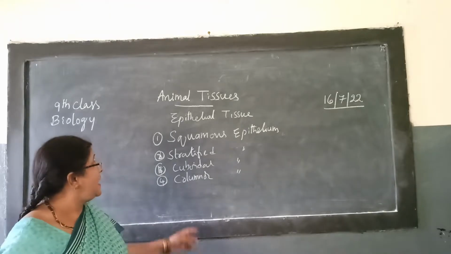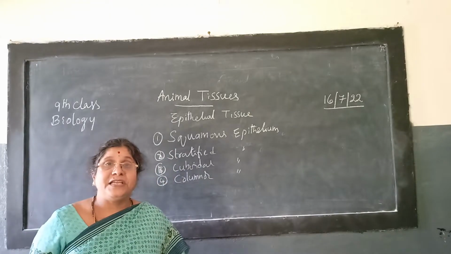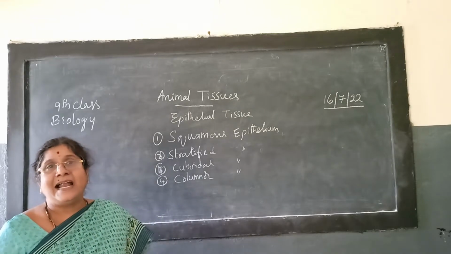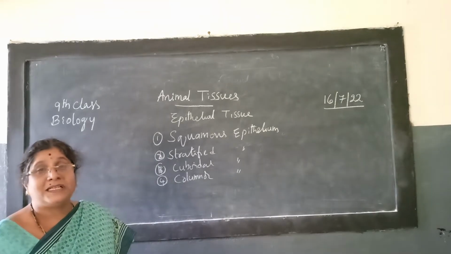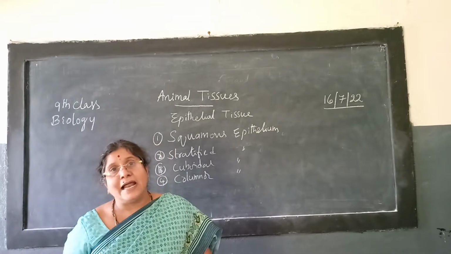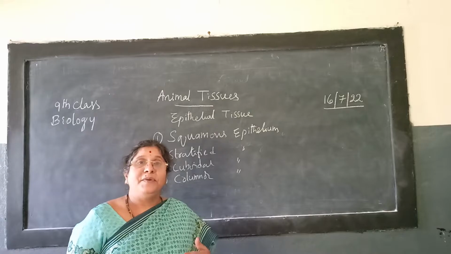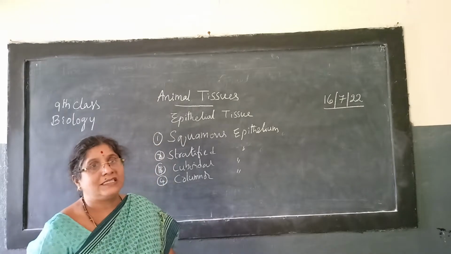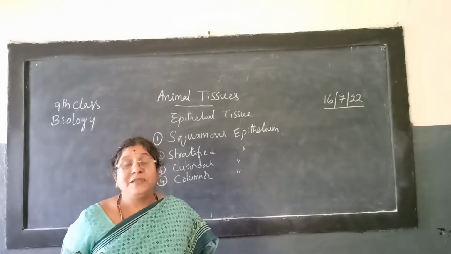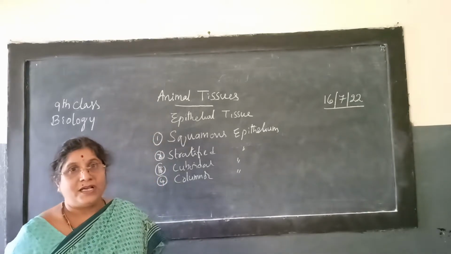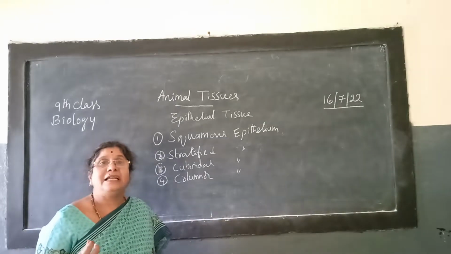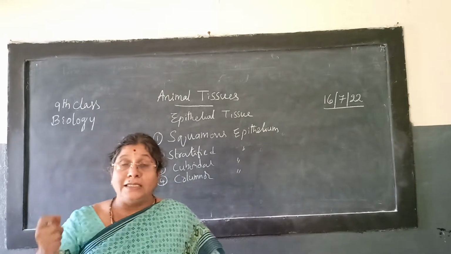Glands, how they are made up. So the type of epithelial tissue which helps in making the glands in our body. Different glands are present, like salivary glands present in the buccal cavity and other glands in our body, maybe exocrine or endocrine glands. They are all also made up of a type of epithelial tissue, which we call glandular epithelium.